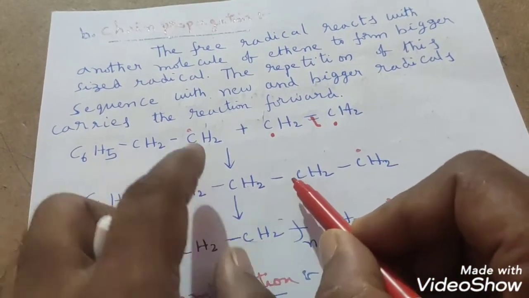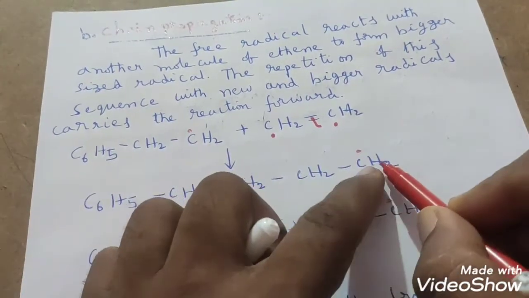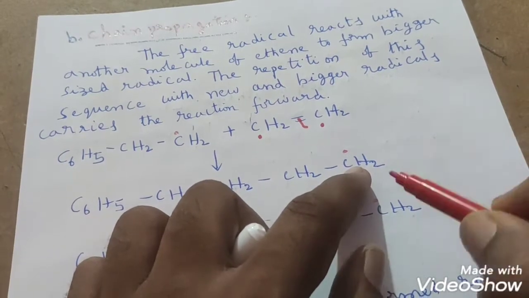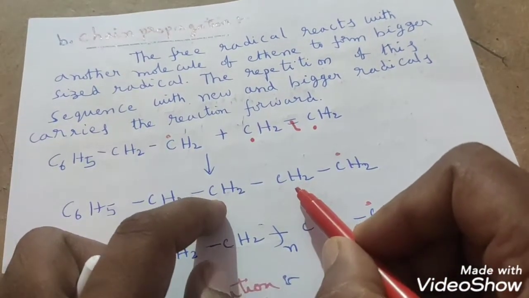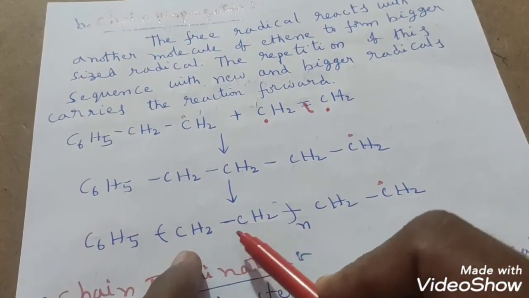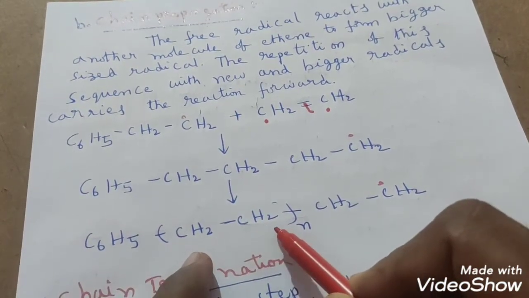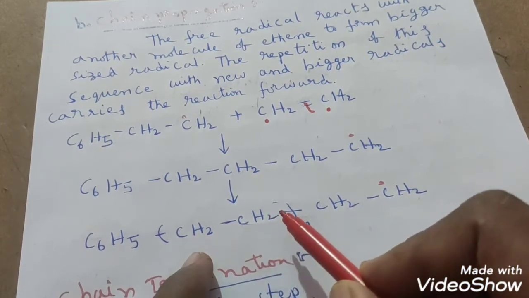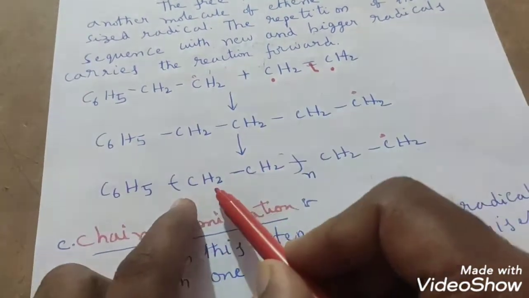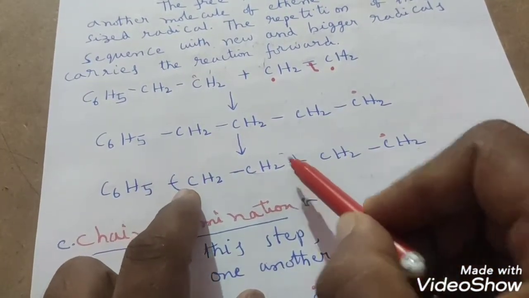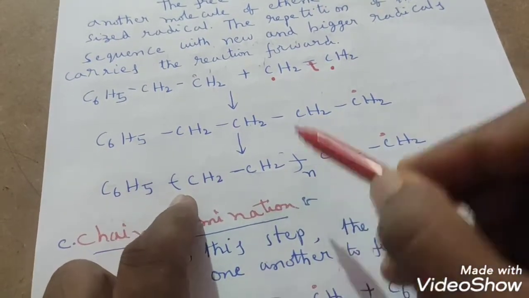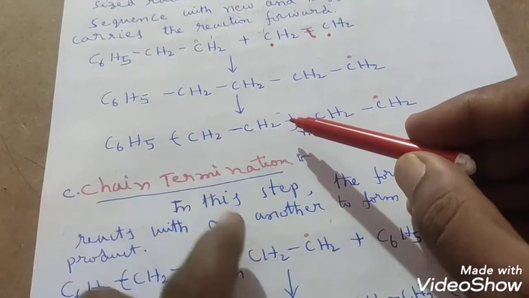CH2 single bond CH2. How did we get it here? In a similar manner, CH2 single bond CH2 you will get. Again if you add one more molecule, one more CH2 bond will generate. So like that, if you add n molecules of ethene, CH2 double bond CH2, what will happen here? Like this, n times you will get. N times a repeated unit this is. So like this chain propagation will take place, students.